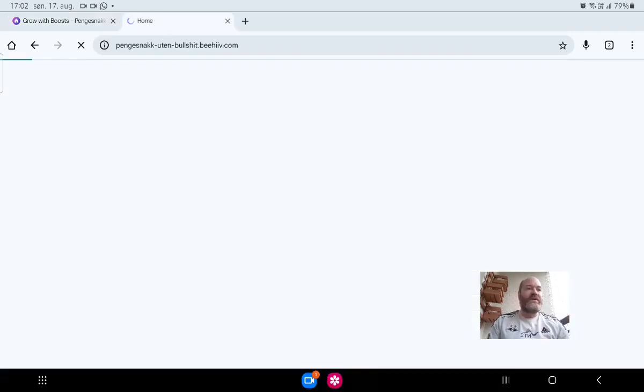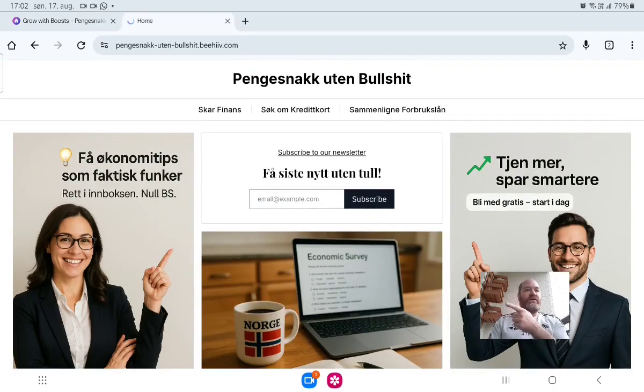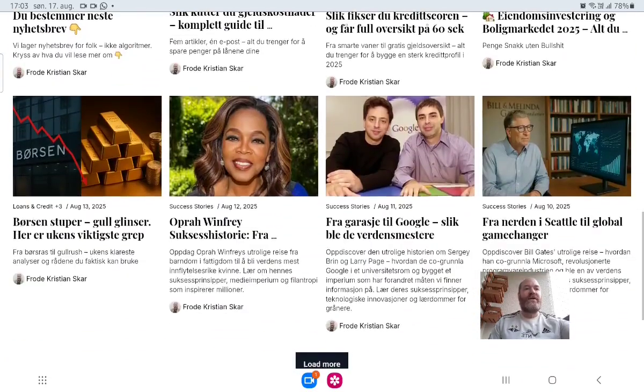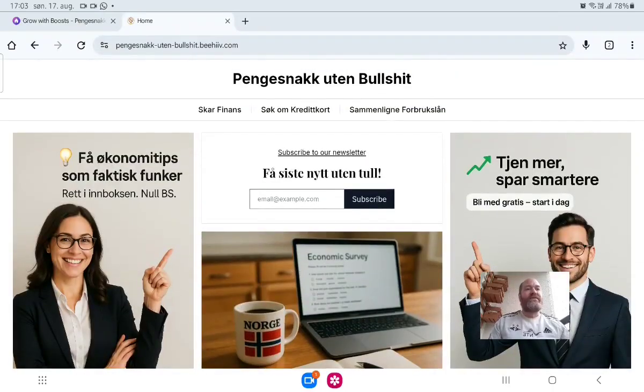So then also here you need to make a website. This is where you're getting in your subscribers. So mine, for example, looks like this. Of course, when you're on a cell phone, these two pictures come below. But the part for people to subscribe will always come at the top. But it still looks nice on a cell phone also. So make sure you make it so as many as possible will join. And here you can see all the ones I have sent out, for example, right? So make it the way that fits your audience, okay?